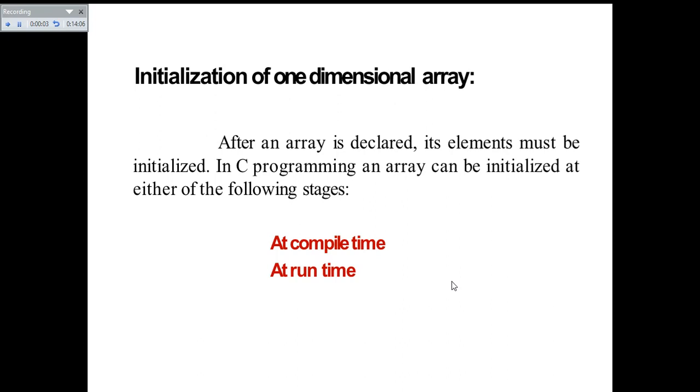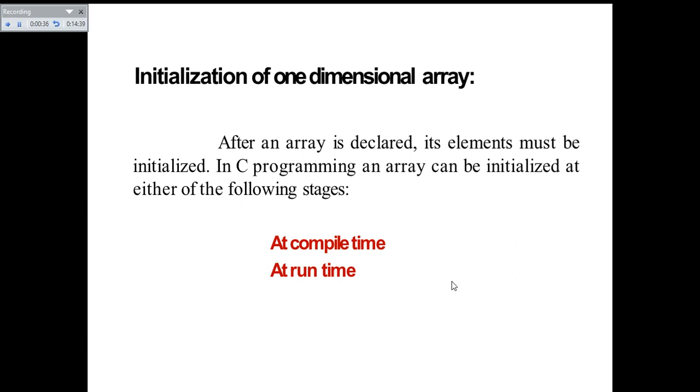Initialization of one-dimensional array. After an array is declared, its elements must be initialized. In C programming, an array can be initialized at either of the following stages. Hence, once an array is declared, its elements must be initialized. Then only, as already told, will the array have values stored inside it. Just after declaration, you will not have the values, but once you declare and initialize the values, then only can you expect the values in the respective places.